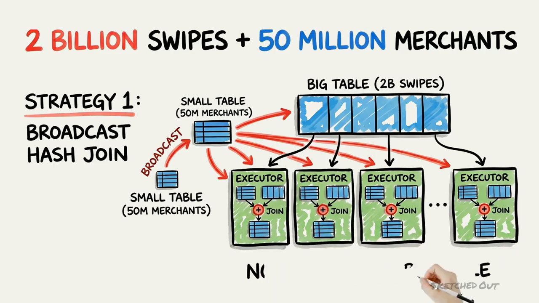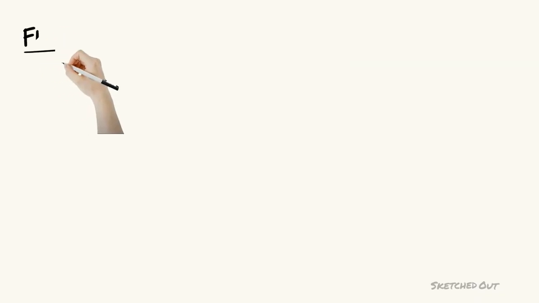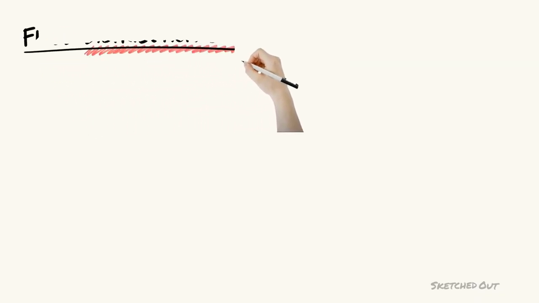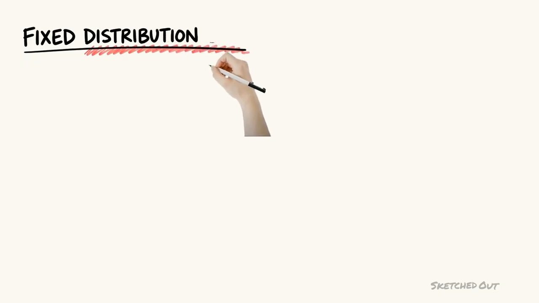A small merchant table being copied to every executor box, each one then joining locally against its partition of swipes, labeled no movement of the big table. The asymmetry here is worth sitting with. If you have 400 gigabytes of swipes and a merchant table small enough to broadcast, the entire 400 gigabytes stays put. You pay only to distribute the small side, once to every machine. That is a fixed cost regardless of how large your swipes table grows.